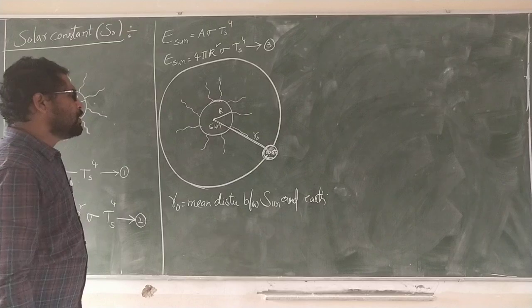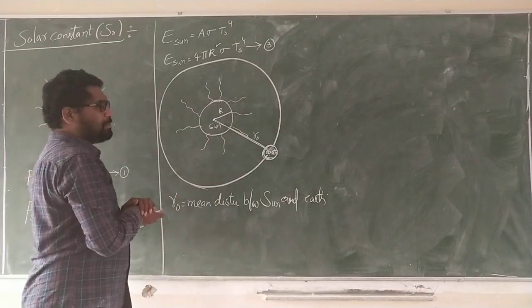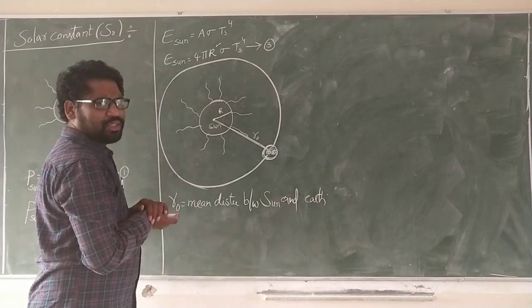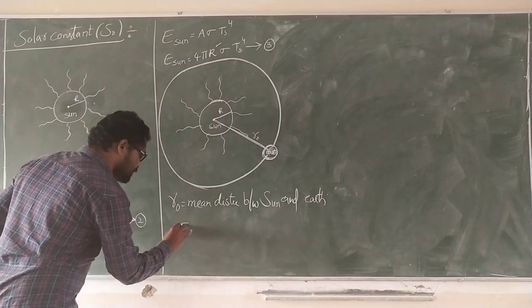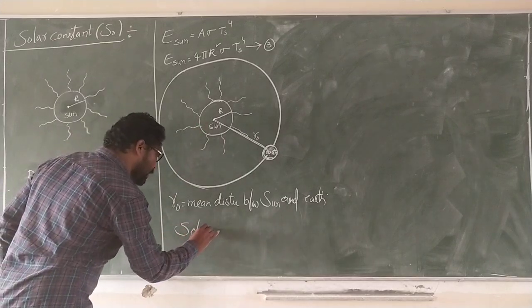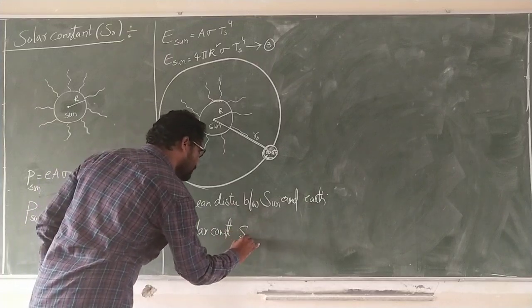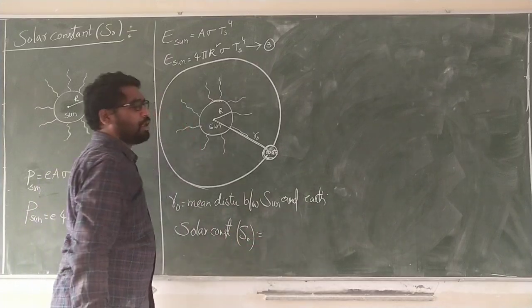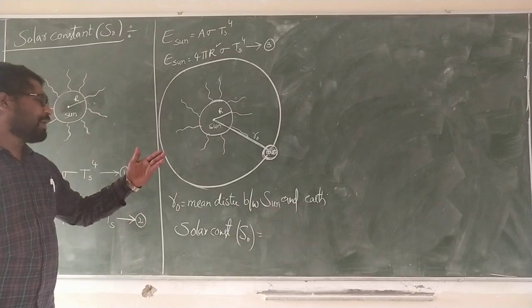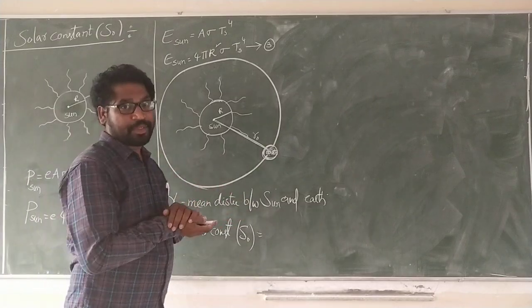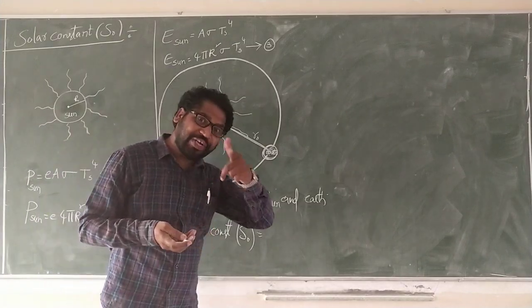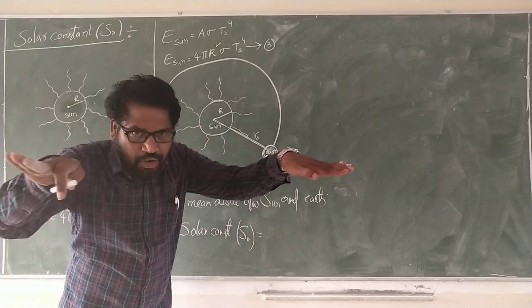Now, what is the solar constant from this one? See carefully. Solar constant S0 is equal to the emissivity per unit surface area.